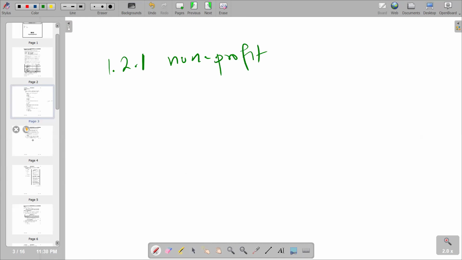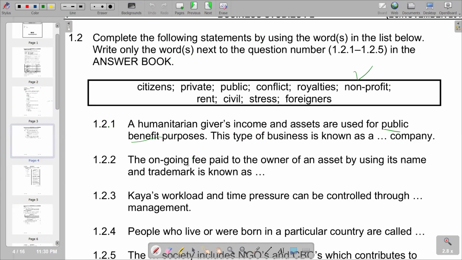Then we move on to the second part of the question, whereby the ongoing fee paid to the owner of an asset by using its name and trademark is known as, and according to responses that we have there, we have royalties here as the correct response. Remember, royalties are payments that one party makes to another party, that is the owner of an intellectual property.